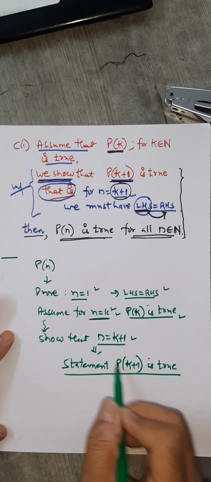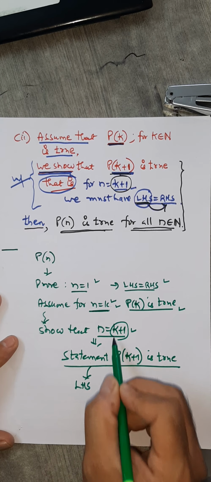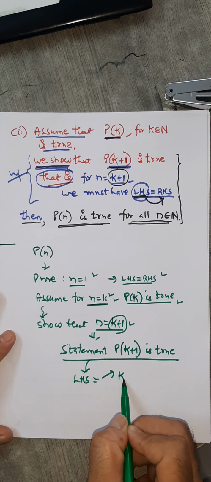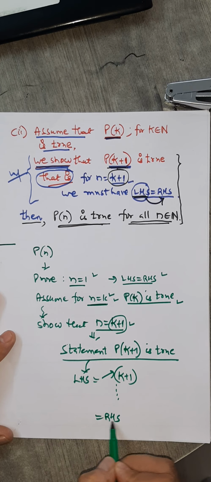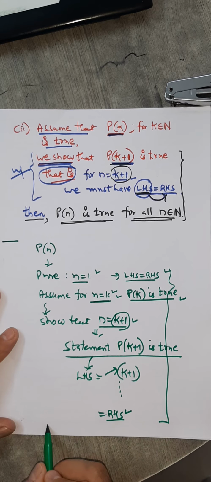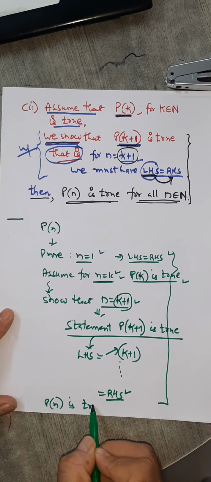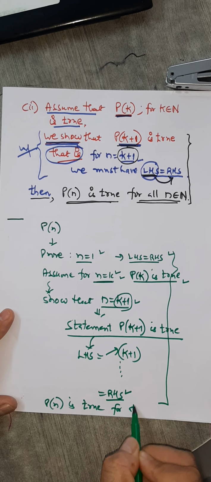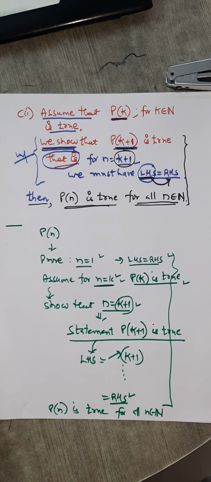How do you show this? In the given statement, start with LHS. Put n equal to K plus 1. Whenever you have n, put K plus 1. And at the end, you get RHS. Right? Once you show this much, you can say that the statement Pn is true for all n belongs to N. For all natural numbers, the statement must be true. Right? Okay. With this, let us start with the first example.